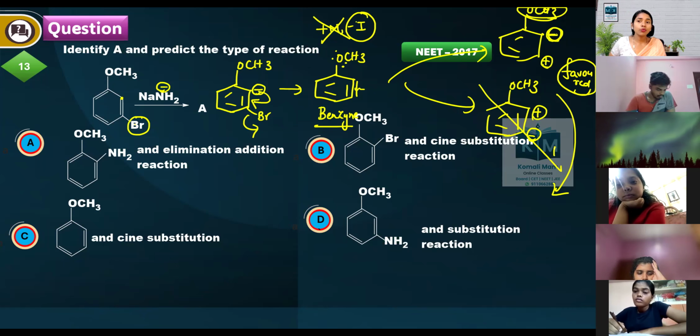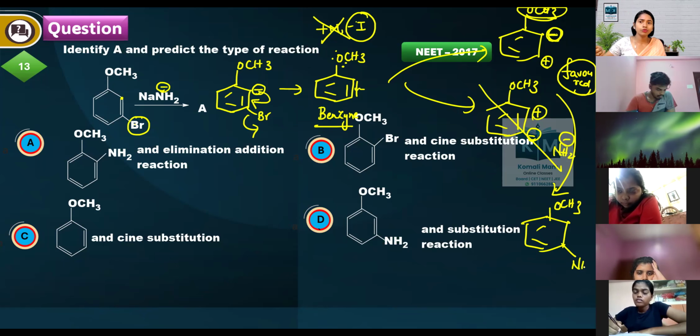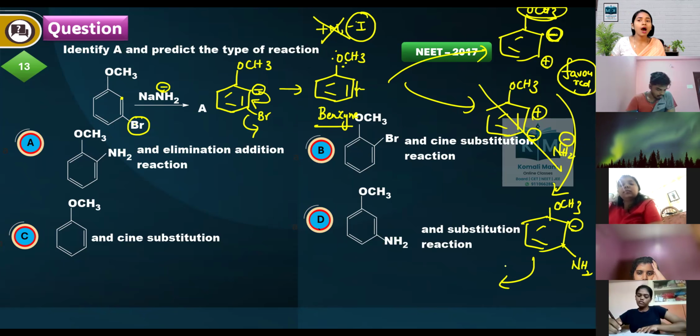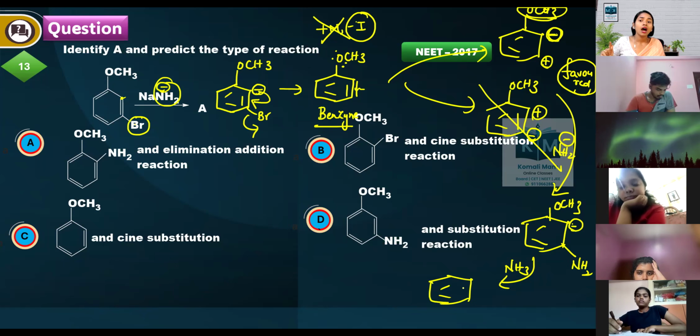Then what will happen? Now NaNH2, that NH2 minus will come. It will attack at the positively charged center here, giving NH2, and the minus stays as it is. After that, this NH2 minus abstracted H plus from ammonia, converting to ammonia, right? That ammonia gives H plus and converts back into this structure. As usual, we will be getting a benzene ring with OCH3 and NH2.